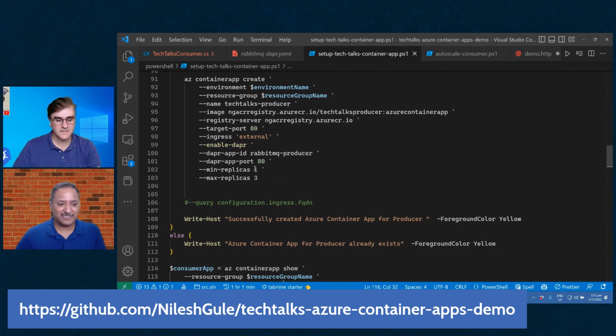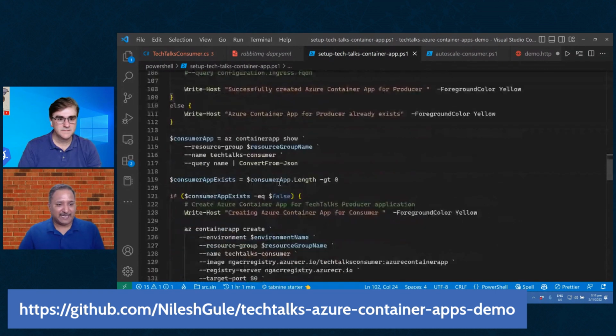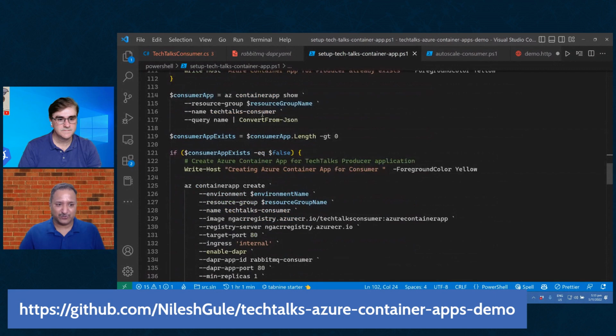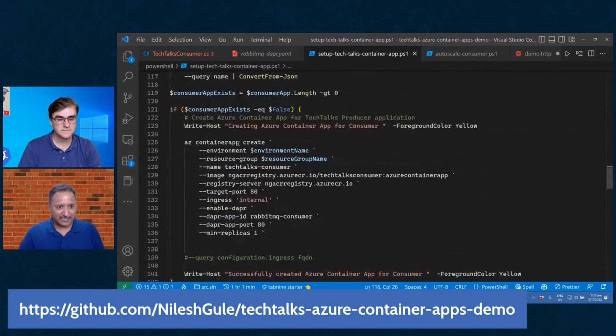If I don't want even 1 replica, if the workload is, let's say, very unpredictable, and I don't know exactly at what point in time my API is going to be consumed, I can even say scale it down all the way to 0. But there will be a slight warm up time when the new request comes in and the first replica has to be created later on.